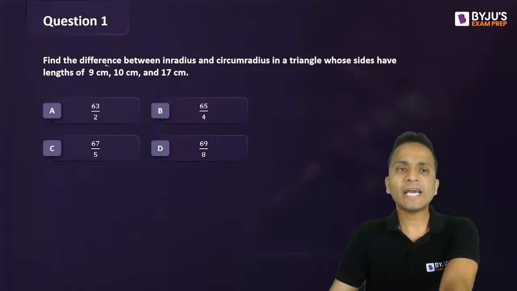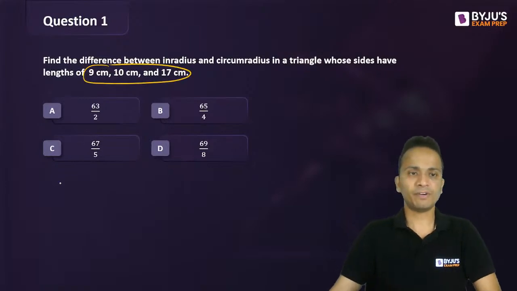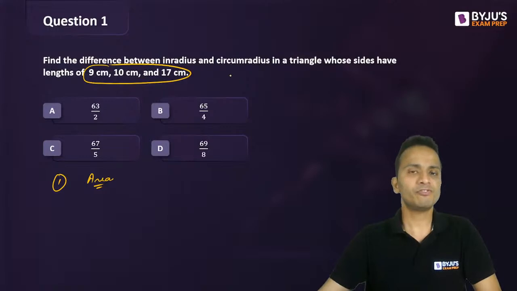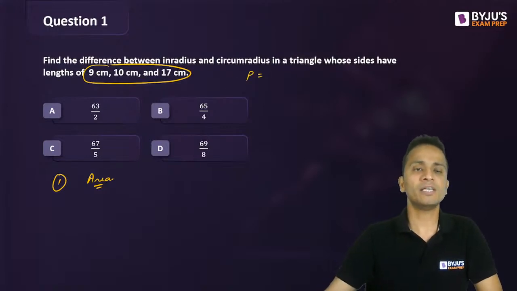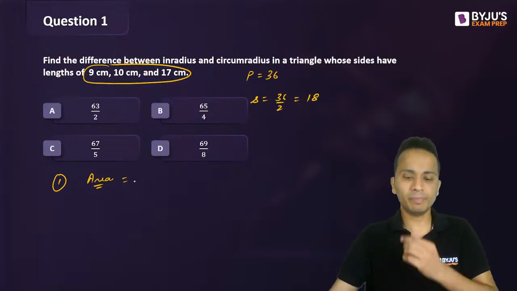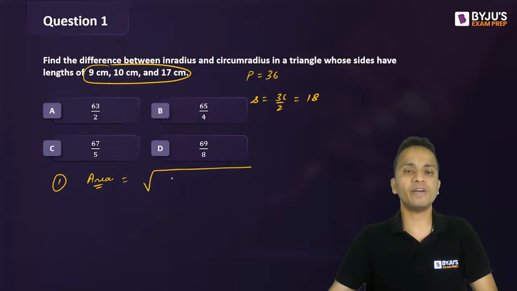Now, the three sides of the triangle are given. First I'll find out the area of this triangle using these three sides. The perimeter of this triangle is 9 plus 10 plus 17, that is 36. So the semi-perimeter will be 36 upon 2, that is 18. So area will be, using Heron's formula, under root of S into S minus 9, 18 minus 9 is 9, then S minus 10, that is 8, into S minus 17, 18 minus 17 is 1.